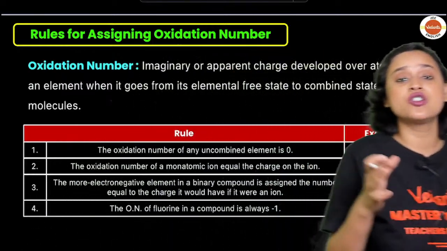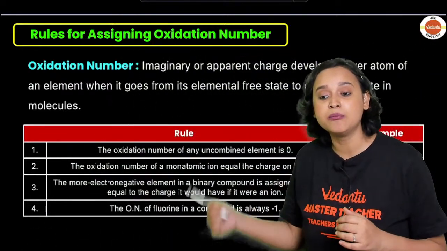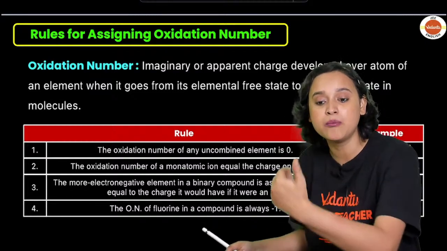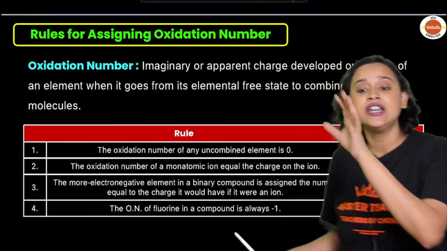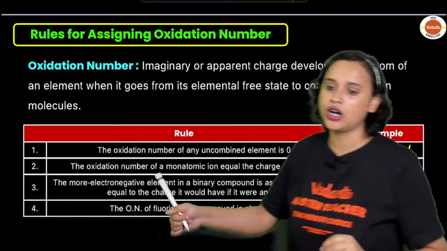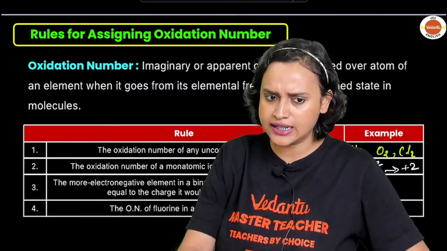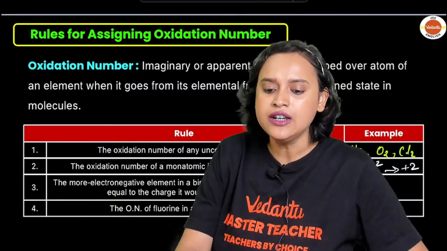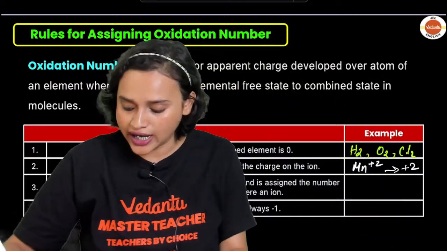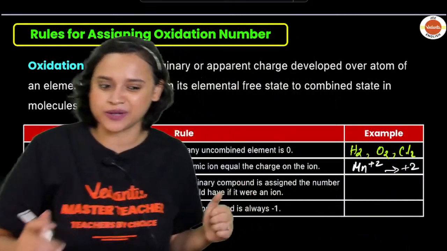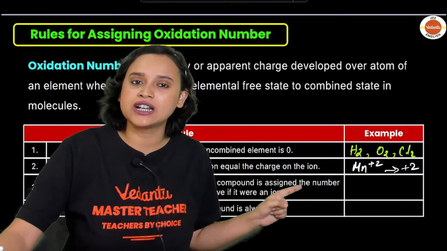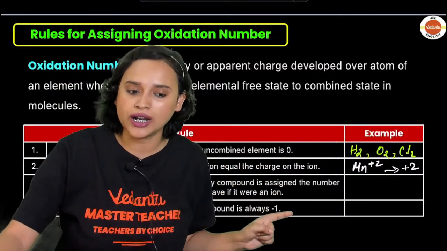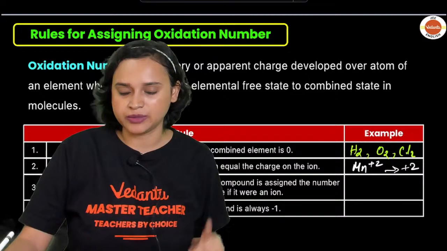The more electronegative element in a binary compound is assigned the number that is equal to the charge it would have if it were an ion. This we did not understand. For example, now let us take a look at the next one. The oxidation number of fluorine in a compound is always -1. Now read the third one.